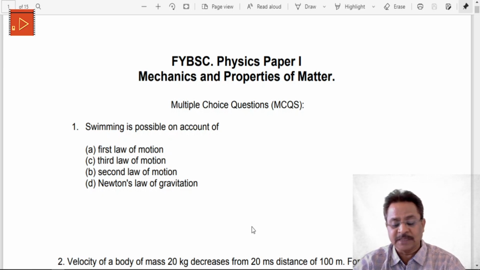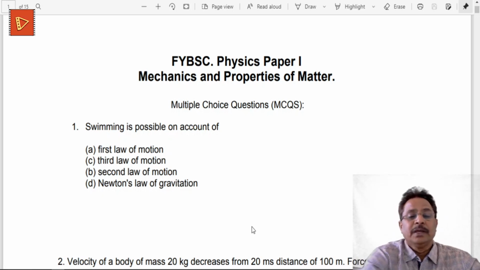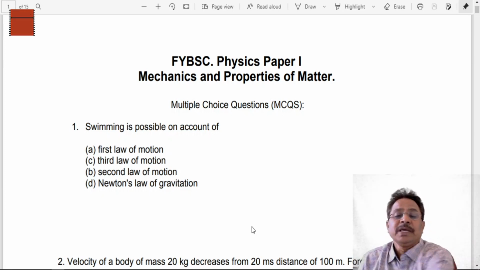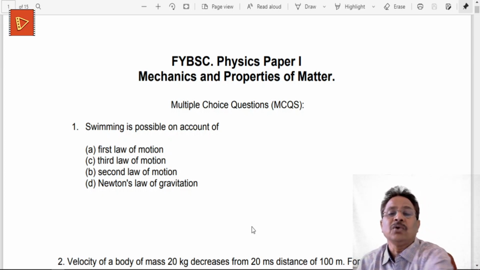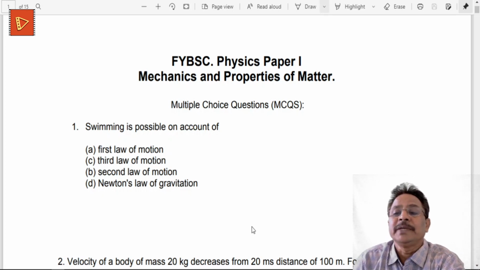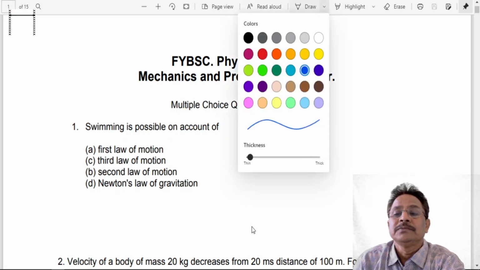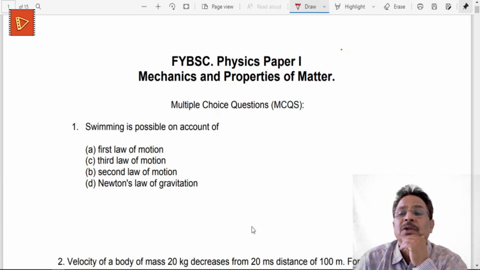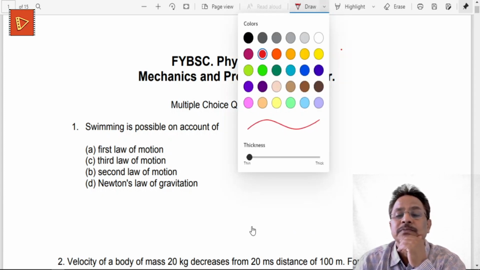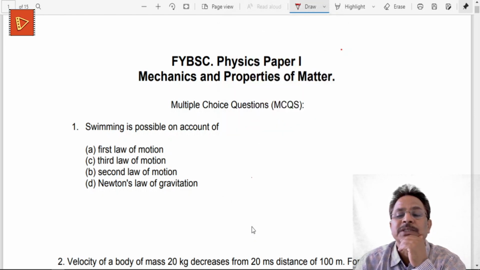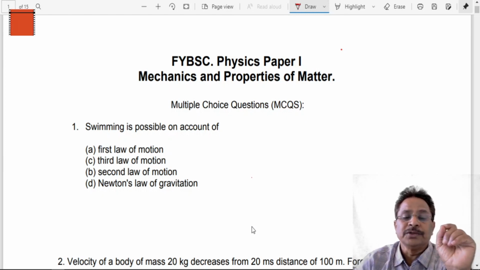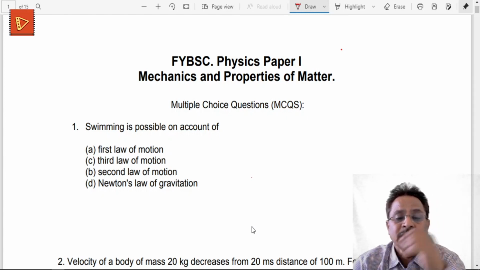Let's read its statement. The first one: swimming is possible on account of. Okay, let me take the pen. Swimming is possible on account of. There are some options given. First law of motion.